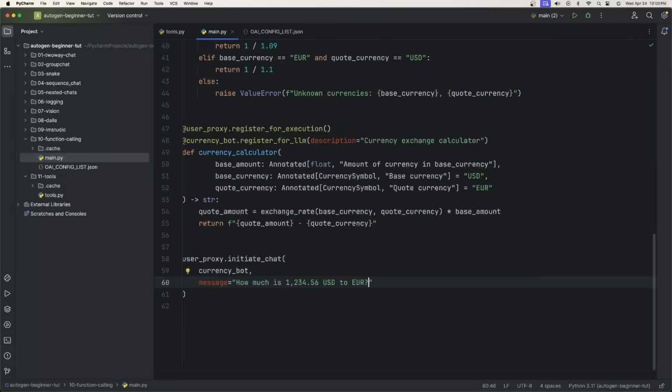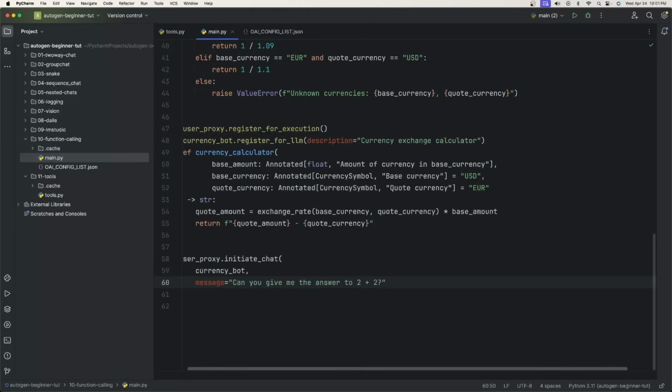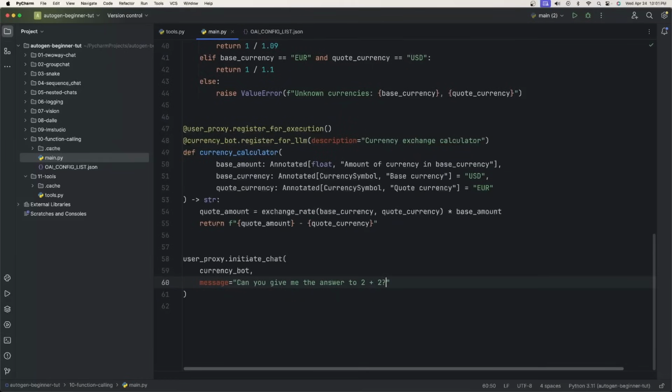However, now what I want to do is give it prompts that have nothing to do with the function. We'll first do this with function calling. So this is a currency converter. What if I say, can you give me the answer to 2 plus 2? Something super simple, right? It's a currency converter, but this is just a simple math problem. Let's run this and see what it does.